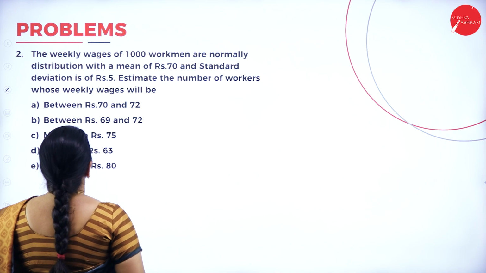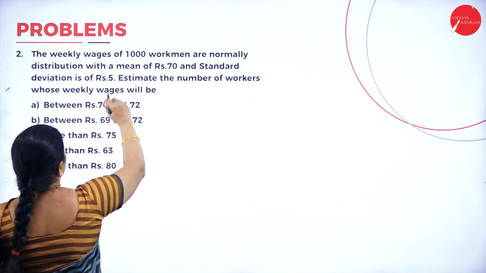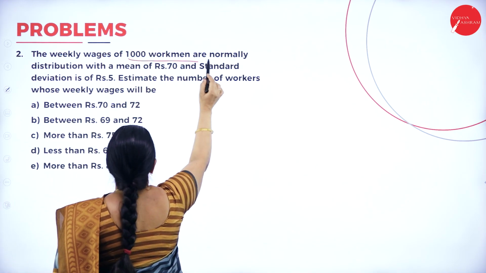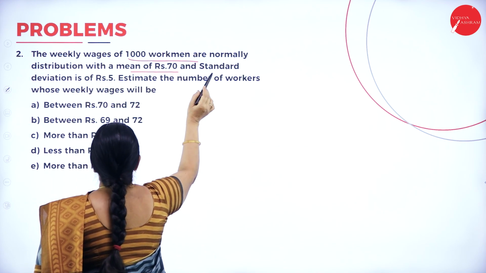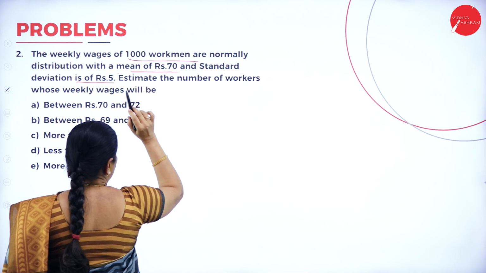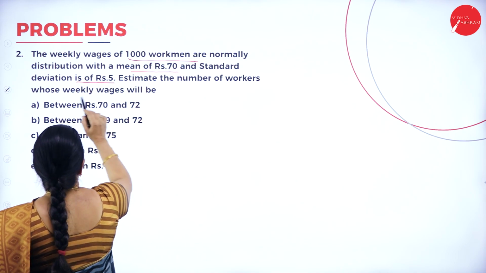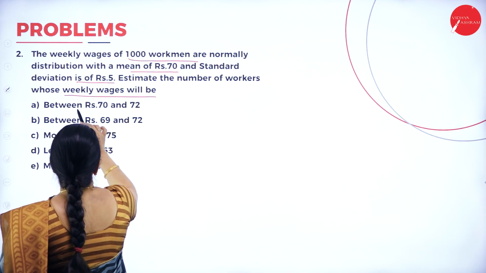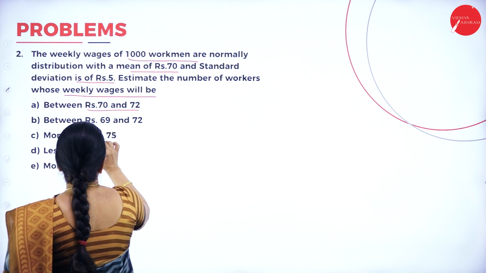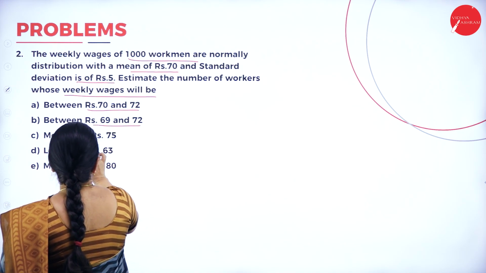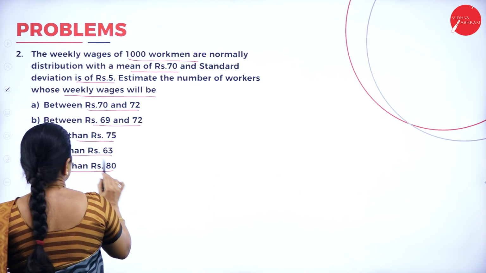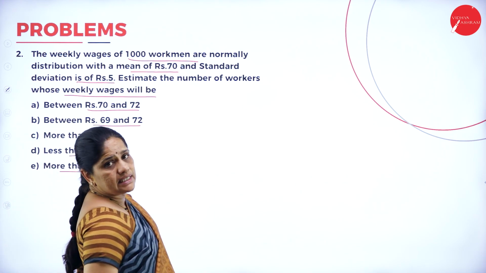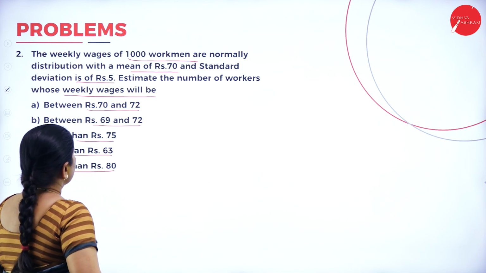or 95%. Now, the next problem: the weekly wages of 1000 workmen are normally distributed with a mean of rupees 70 and a standard deviation of rupees 5. Estimate the number of workers whose weekly wages will be between 70 and 72, between 69 and 72, more than 75, less than 63, and more than 80. So we find the values here.